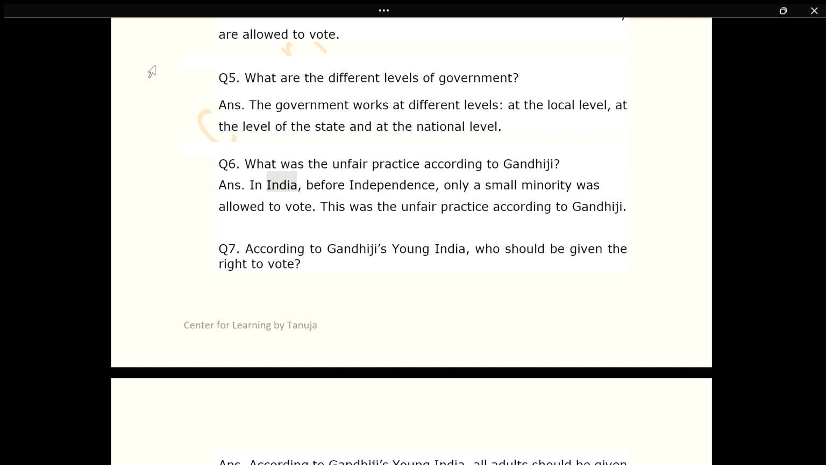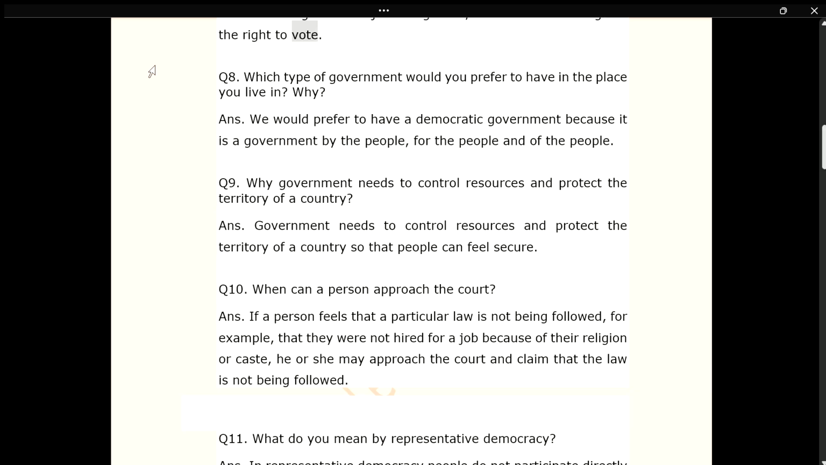Q6. What was the unfair practice according to Gandhiji? Ans. In India, before independence, only a small minority was allowed to vote. This was the unfair practice according to Gandhiji. Q7. According to Gandhiji's Young India, who should be given the right to vote? Ans. According to Gandhiji's Young India, all adults should be given the right to vote.